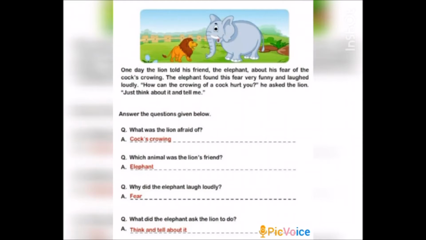He asked the lion. Just think about it and tell me. So after reading the passage, what you have to do? You have to move on to the questions. So they have given 3 questions for you. So you have to read those questions. The first question, what was the lion afraid of?